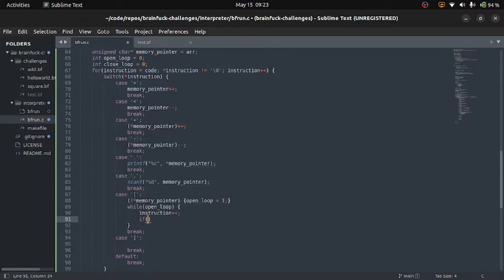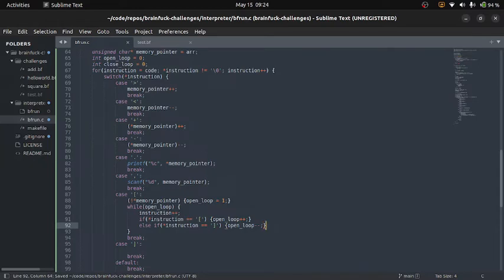now what we're going to do is check the instruction for any additional braces. So if that's the case, we will increment our open loop. Otherwise, if it is a closing brace, also that would cause us problems. We will go open loop minus minus if we have a closing brace. So next,